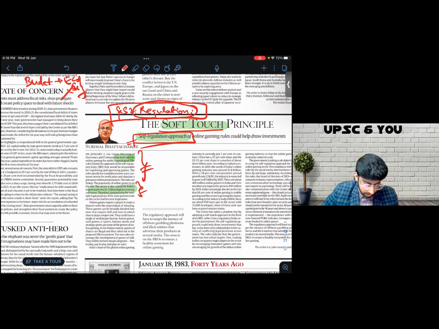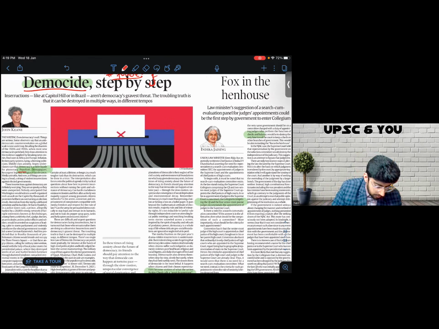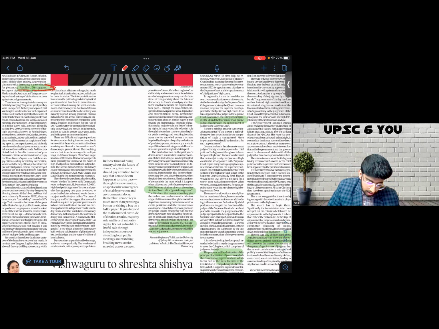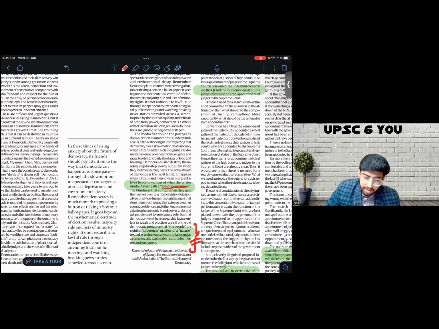Then I'll move forward. This is a good article, again, has less relevance for examination, but I get a couple of fodder points from this article. It speaks about democide, which means the end of democracy. So I see certain keywords, it talks about populism, demagogues. I'll make a note of these words. Then I see that the author speaks about the idea from writer Amitav Ghosh's writing, wherein Amitav Ghosh speaks about the great derangement. What is great derangement? It is spoken about here. I'll make a note of this because I can use it in a number of ways.